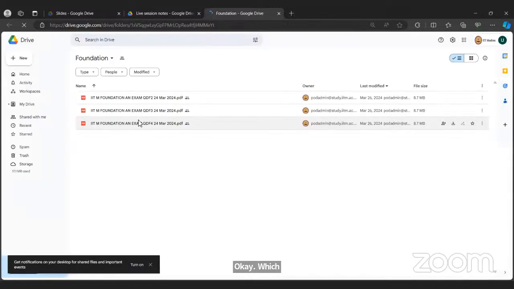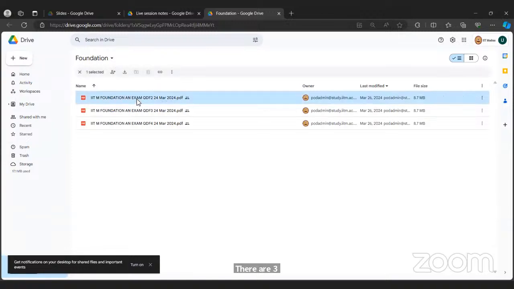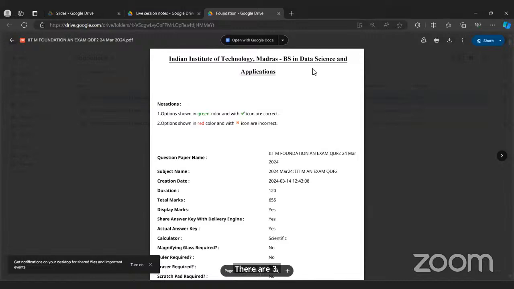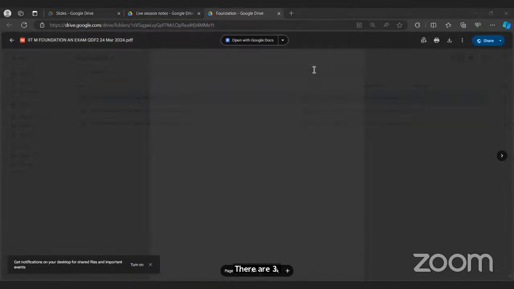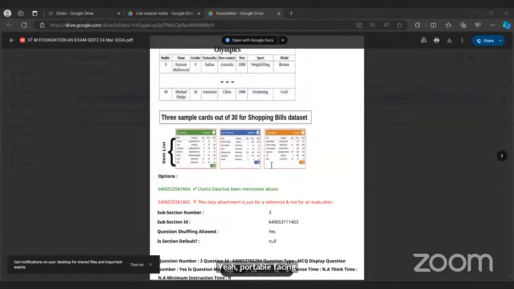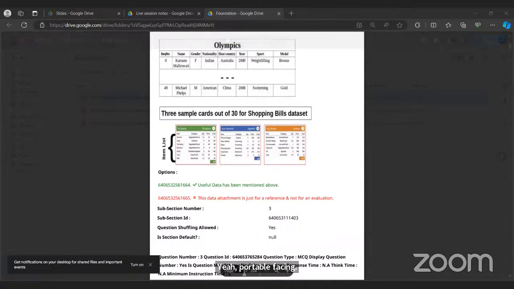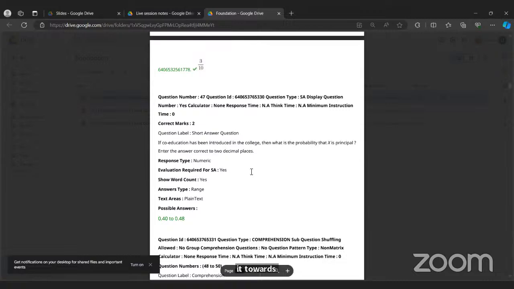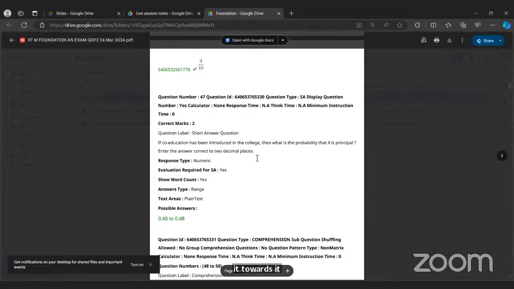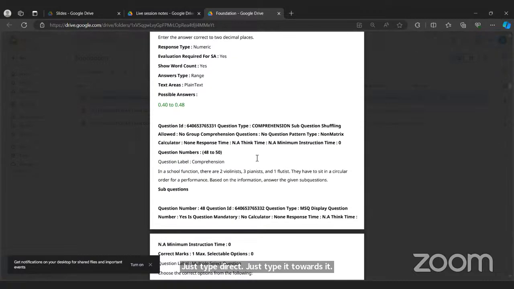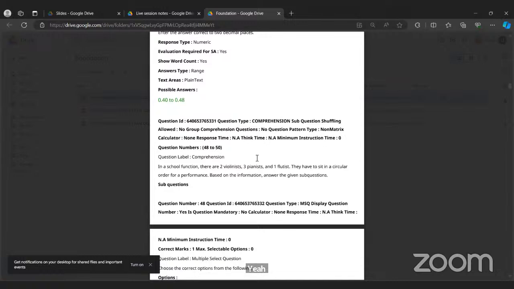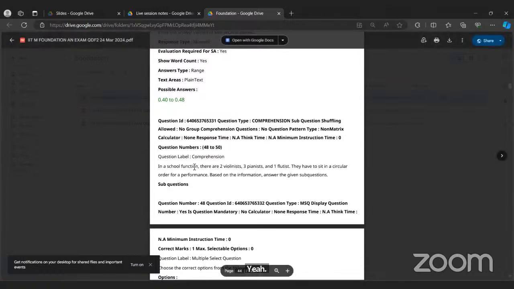Which exam? There are Foundation, 3 slides. Yeah, click the first one, sir. Yeah, page number 44. Just type it directly. Yeah. Scroll down, sir. Yeah, this one, sir. This one in the school function.